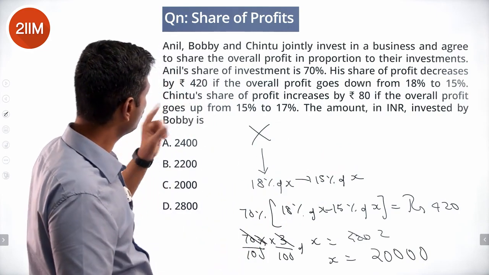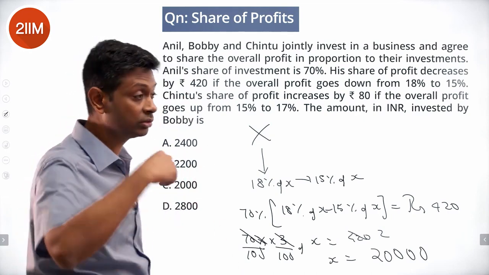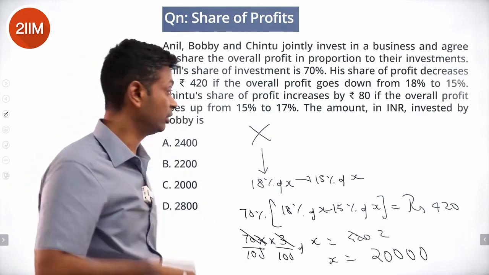Next step, Chintu's share of profit increases by rupees 80. The overall profit goes up from 15% to 17%.